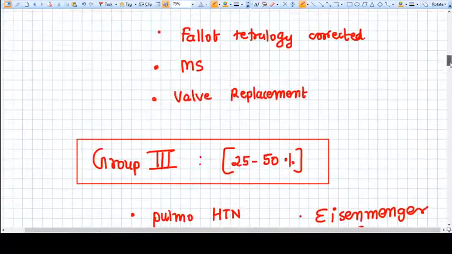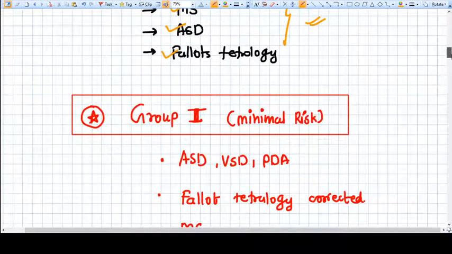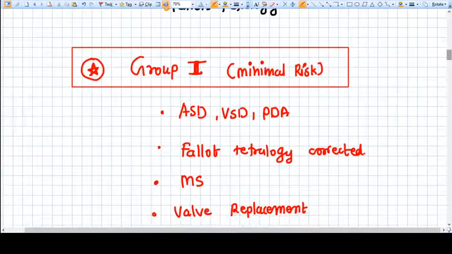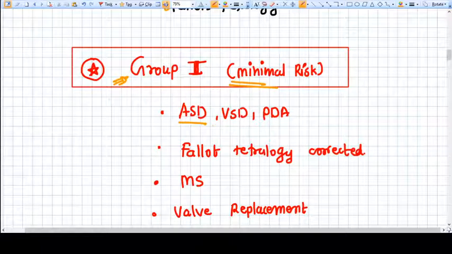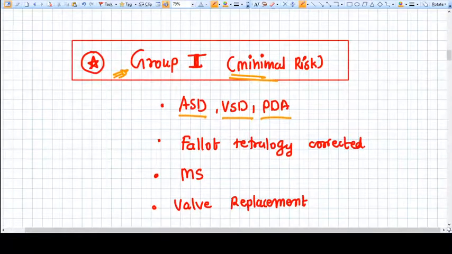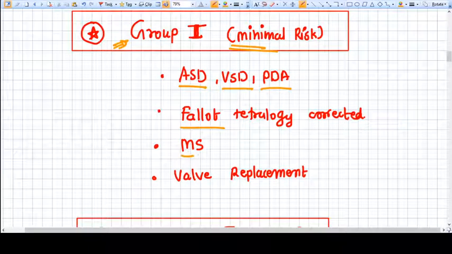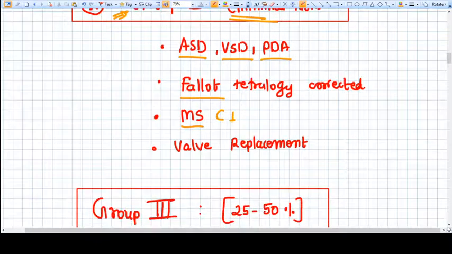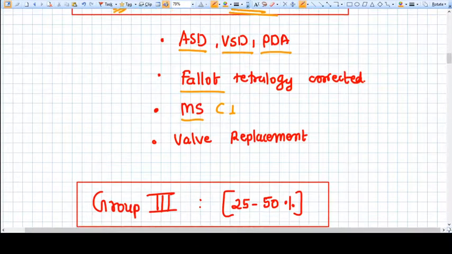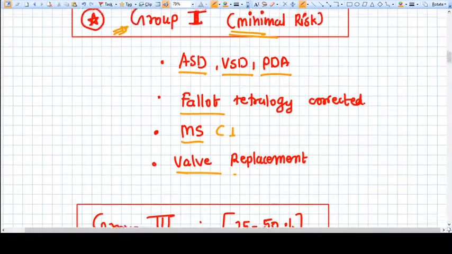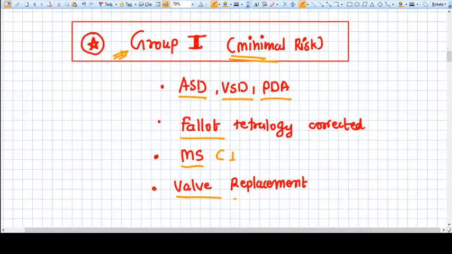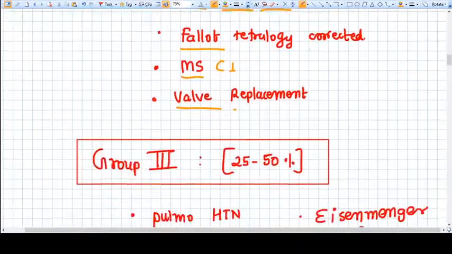So we have a group system here. Group 1 is the diseases which have minimal risk in pregnancy. For example, ASD, VSD, PDA, Tetralogy of Fallot, mitral stenosis of not very severe category, and some valve replacements. These all have minimal risk in pregnancy. So we are okay with this kind of heart disease.